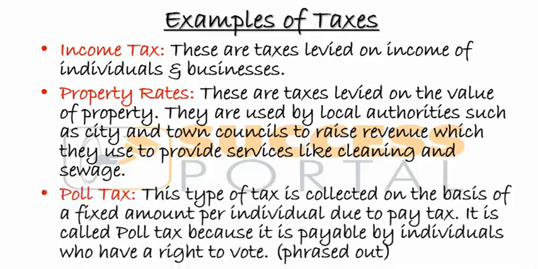We also have poll tax. Poll tax was a tax that was there. It has been phased out now, it's no longer there, but it's another example of tax. And this one was basically a tax that was collected on the basis of a fixed amount per individual due to pay tax. It is called poll tax because it is payable by individuals who have the right to vote.